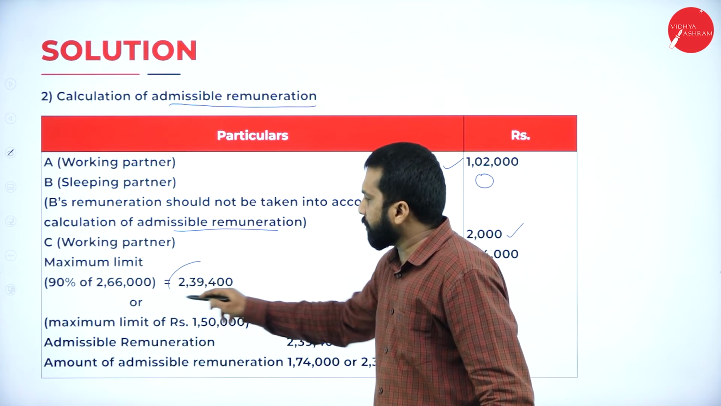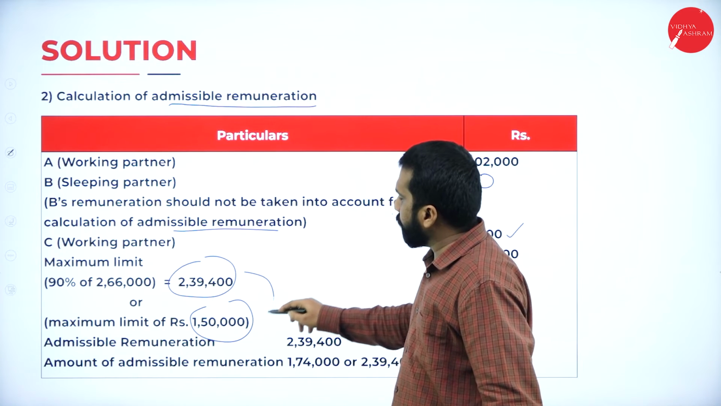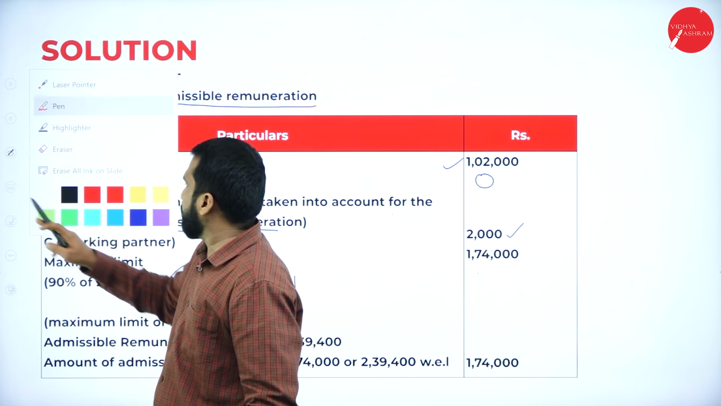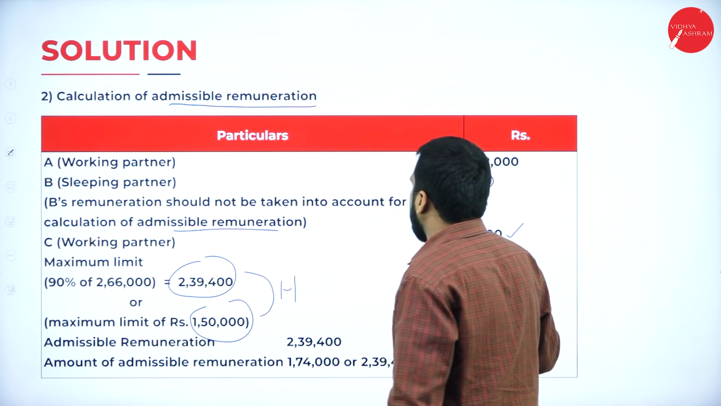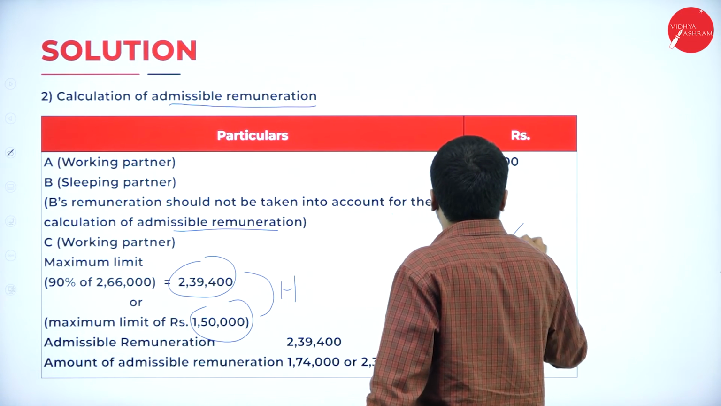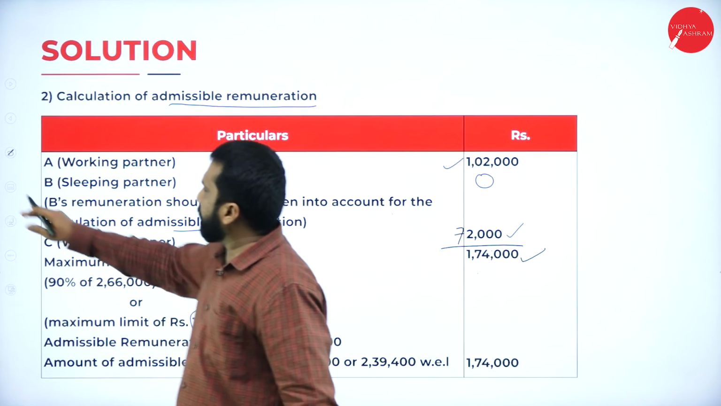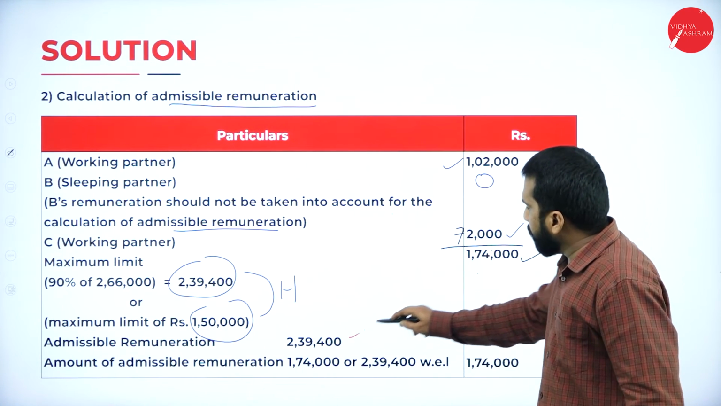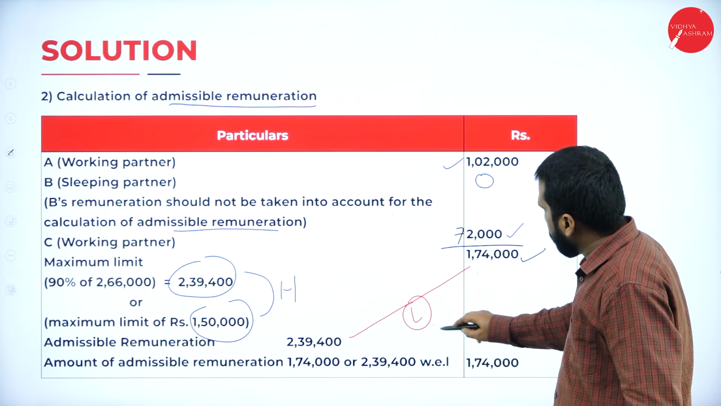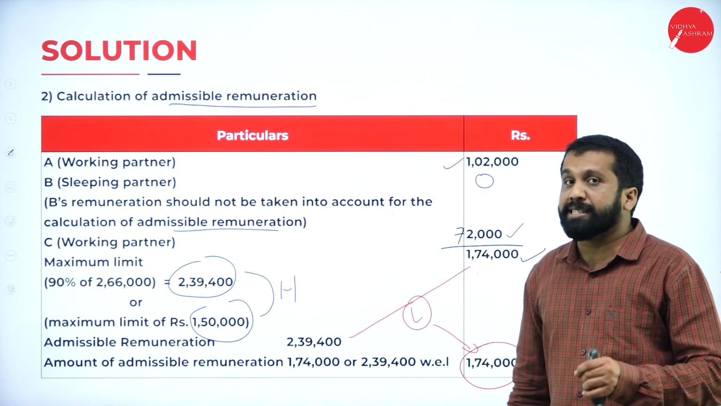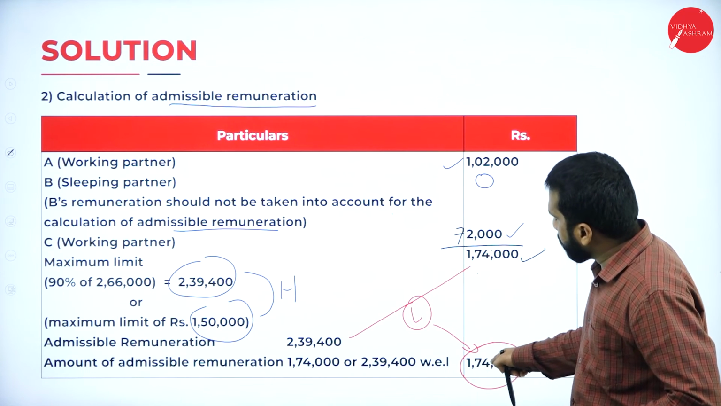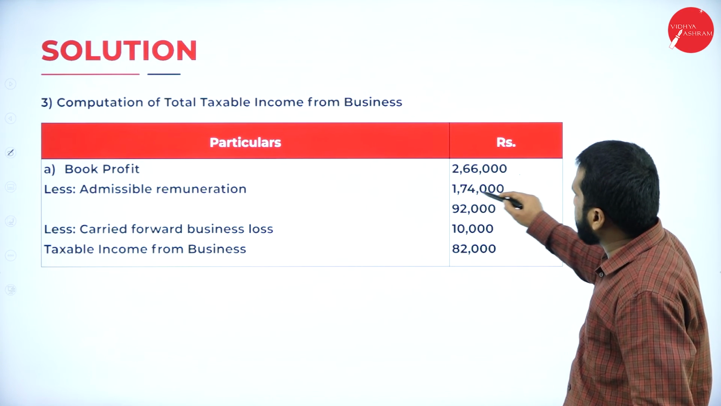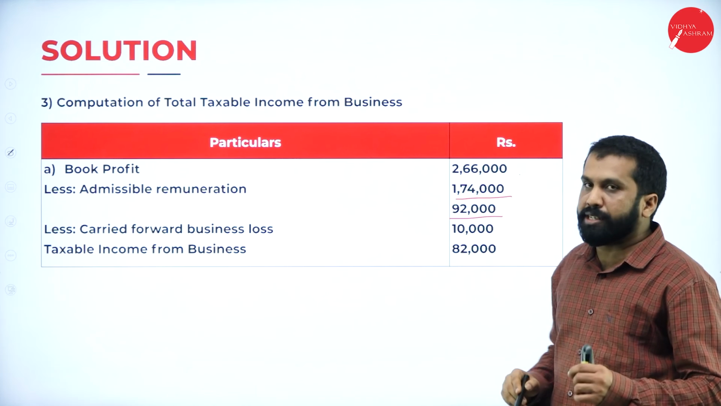2,66,000 into 90%, 2,39,000, or 1,50,000, whichever is higher. Compare with your actual. Now, what is your actual here? It must be 72,000. So 1,02,000 plus 72,000 is 1,74,000. 1,74,000 we have. 1,74,000 or 2,39,000, whichever is less. So 1,74,000 is less. We have taken 1,74,000. What we are supposed to do with this? We have to minus from book profit. So 2,66,000 minus 1,74,000, 92,000 is your answer.